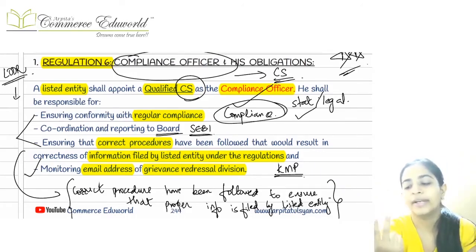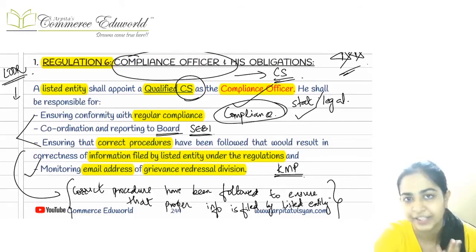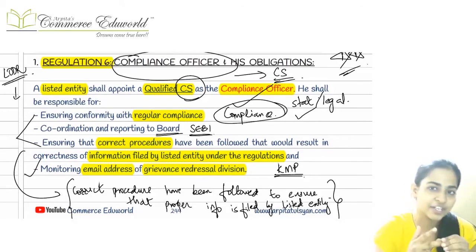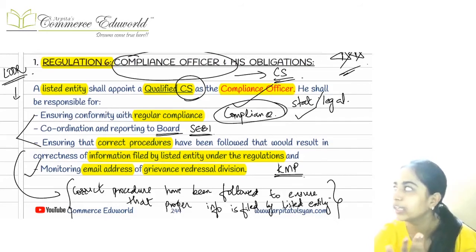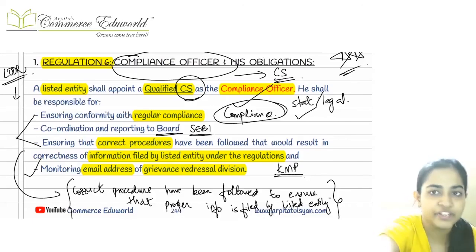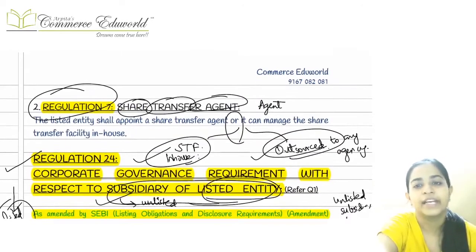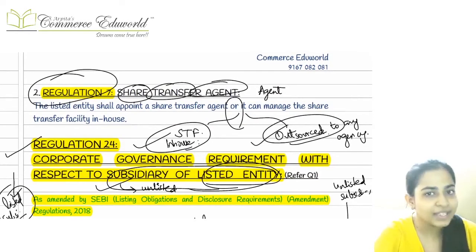Third point, ensure that correct procedures have been followed so that whatever information we are submitting to the authorities, that information is correct and as per the regulations. And the last one, fourth point, is to monitor the email address of the grievance redressal division. Right? These were the 4 obligations of the compliance officer.